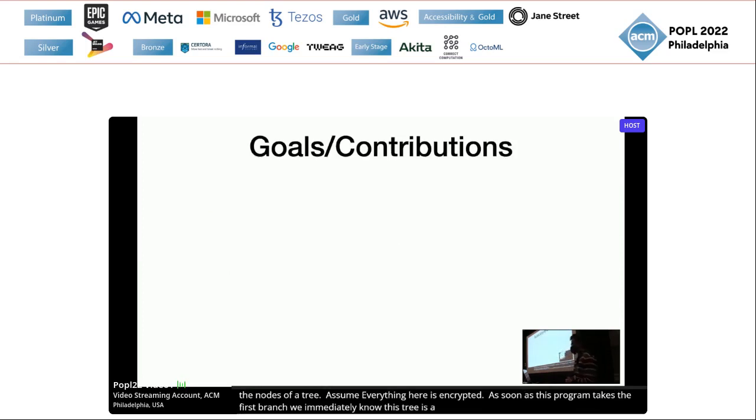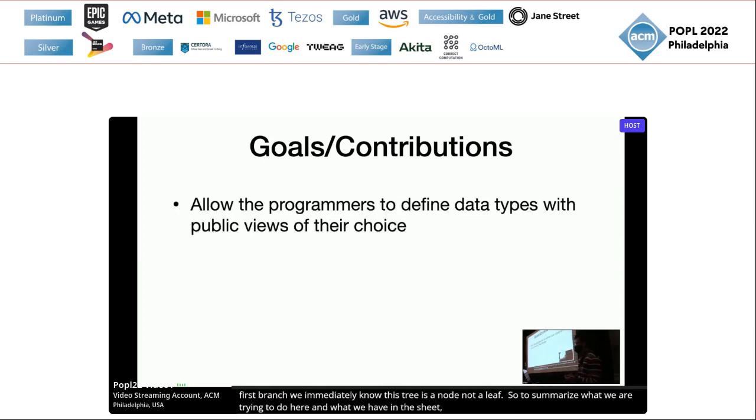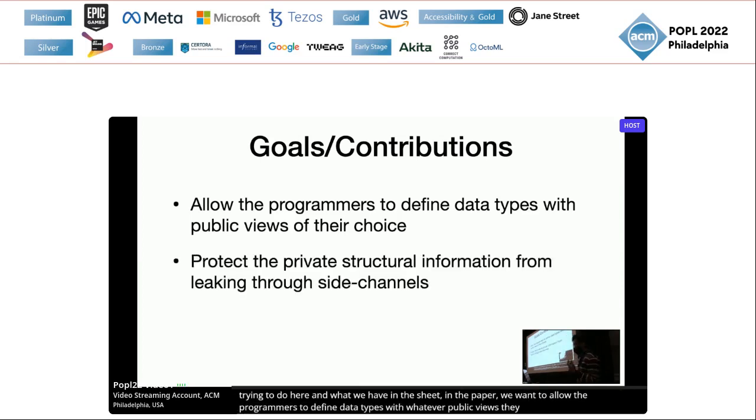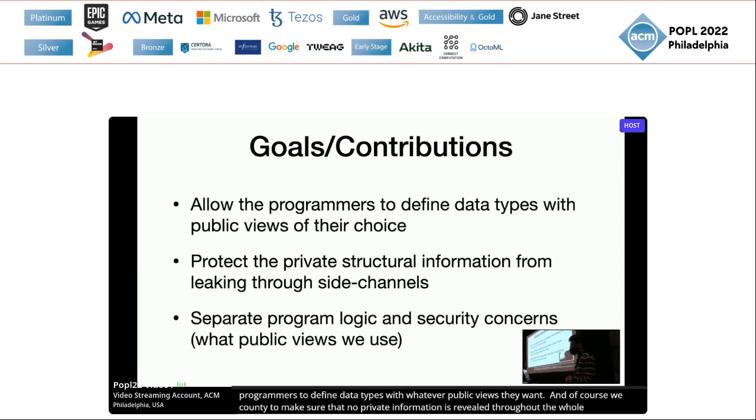So to summarize what we are trying to do here and what we have indeed achieved in the paper, we want to allow programmers to define data types with whatever public views they want. And of course, we want to make sure no private information is revealed throughout the whole computation. And lastly, we also want to separate the program logic and the security concerns. In this case, I mean what public views we use. I will talk more on that later.